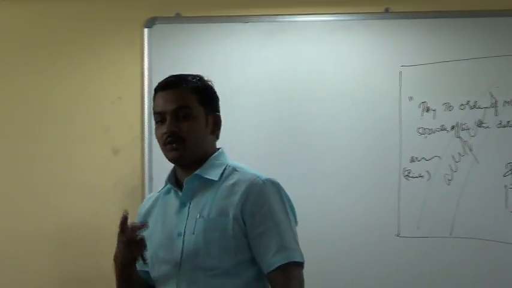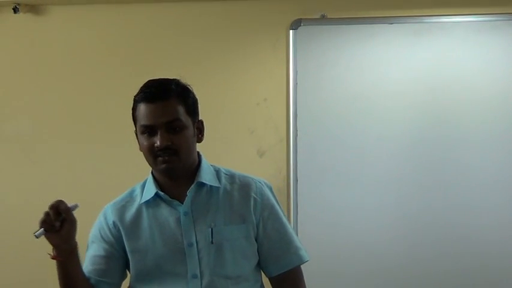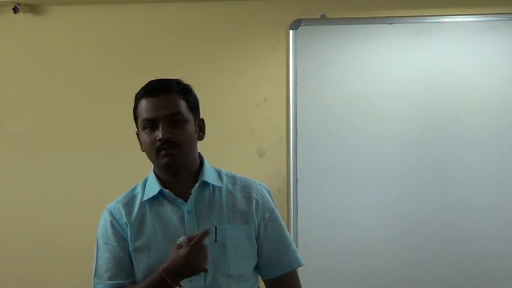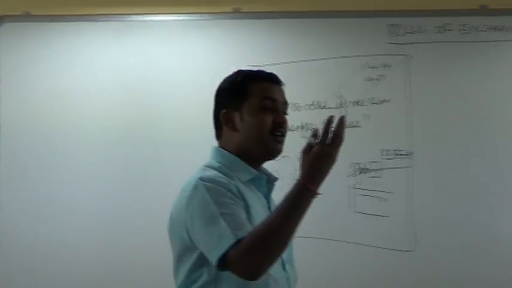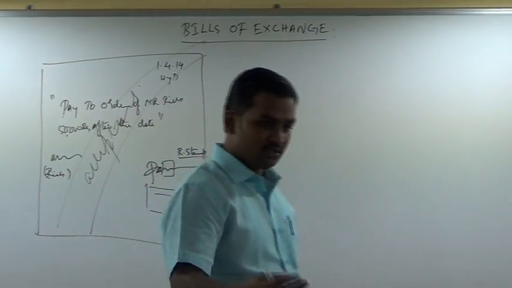The person who is entitled to receive payment on the bill is called as payee. Who is he called as? And in this example, who is the payee? Rich is the payee. Because Rich is going to get ultimate payment also, no? Sometimes payee can be some other party also. We will see those transactions also.